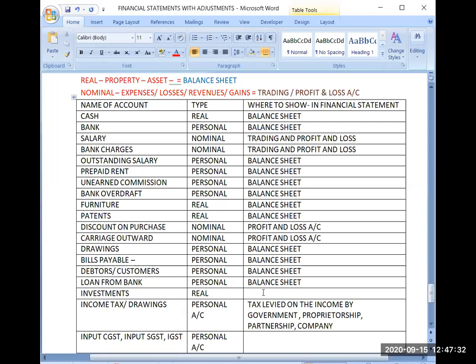Now I will give you some examples and then you tell me whether this is an investment or not. I go to a bank and I give them rupees 50,000 to make a fixed deposit of it.